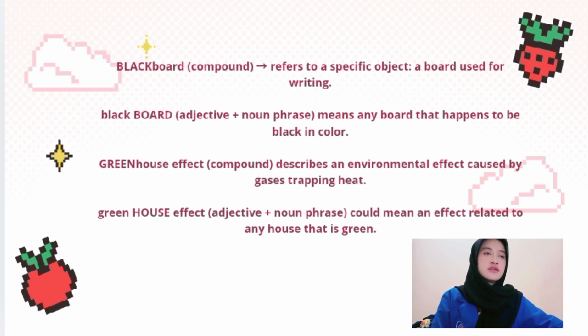Black board as an adjective plus noun phrase means any board that happens to be black in color. Greenhouse effect as a compound describes an environmental effect caused by gases trapping heat. Green house effect as an adjective plus noun phrase could mean an effect related to any house that is green.